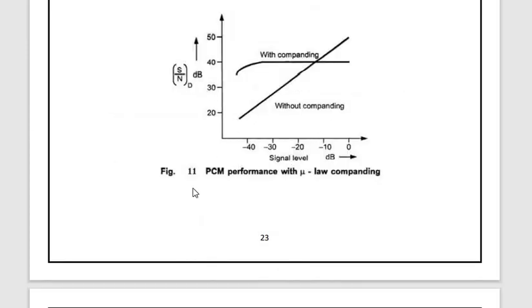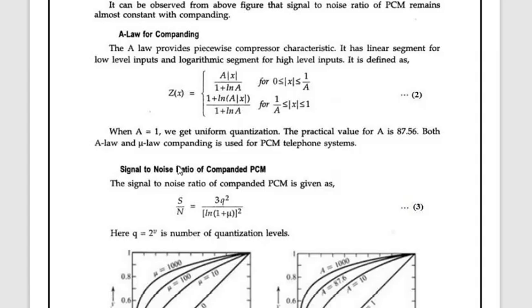See the graph over here. It can be clearly seen that without compounding your signal will be like this, and with the compounding you will get the linear characteristics. This is the advantage of having the compounding. Now comes the second one, that is A law compounding. What is A law compounding? Here the compressor characteristic is piecewise. When you consider the characteristic in separate pieces, it is called A law compounding.